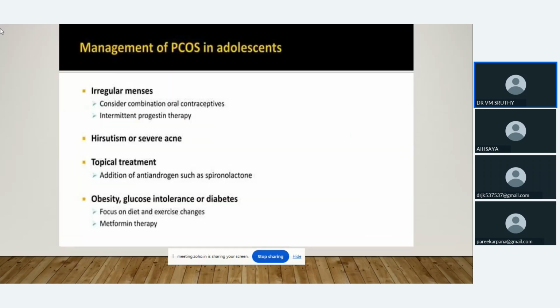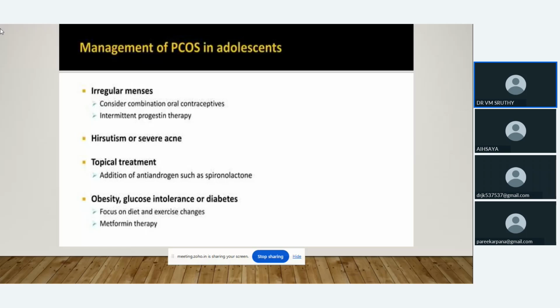So irregular menses, how will we manage it? According to pharmacology, we have to give combined oral contraceptives because they consist of both estrogen and progesterone. When we give progesterone, it will reduce the luteinizing hormone. Then estrogen will increase the release of sex hormone binding globulin from the liver, so it will reduce the quantity of testosterone and the androgen levels. So irregular menses we can control by giving combined oral contraceptive pills.